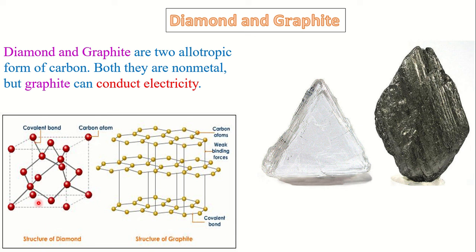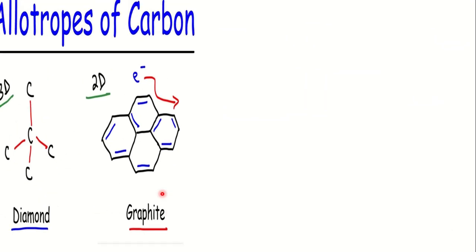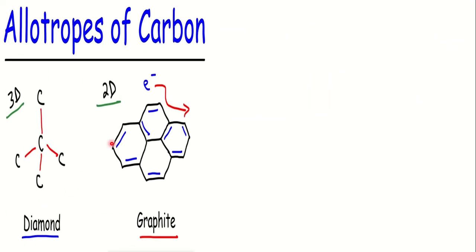This is the structure of diamond and this is the structure of graphite. Because of these structures, one of them can conduct electricity but the other cannot. This picture will make you more clear.